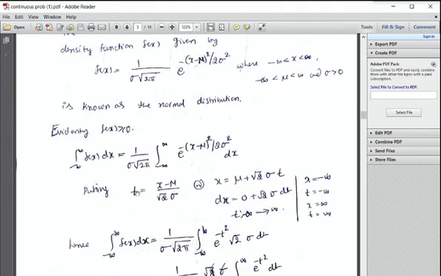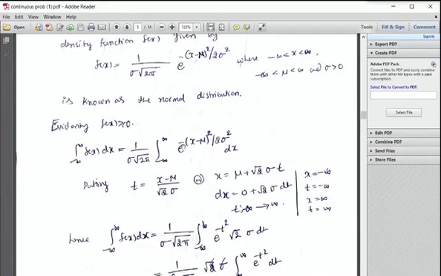For that purpose, let us take t equal to x minus mu divided by root 2 sigma. What is x? Root 2 sigma t plus mu. What is dx? I am differentiating x with respect to t. Mu is the mean, a constant. The derivative of a constant is 0, plus root 2 sigma dt.